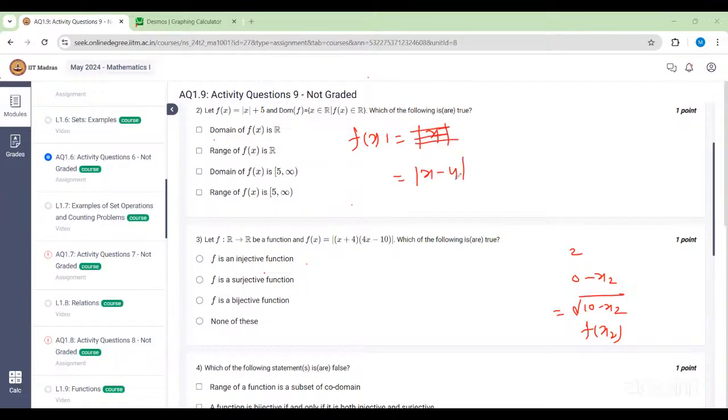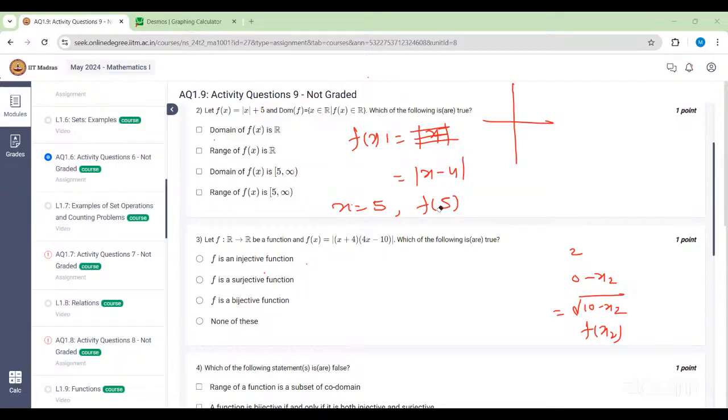Okay, let's take x to be equal to 5. Then f of 5 is 5 minus 4, but we are not getting the same output. So this is modulus of x minus 4. So we have to take some large value maybe.